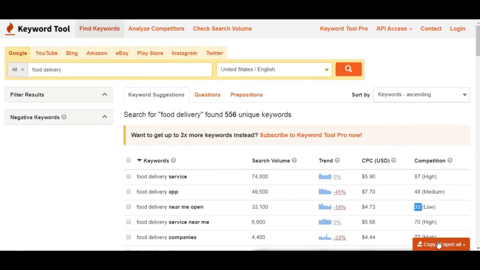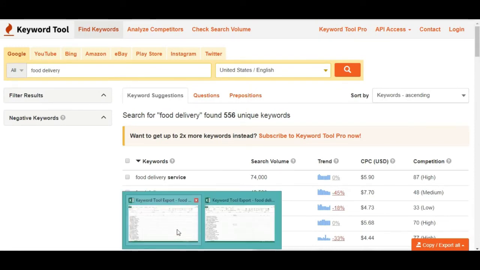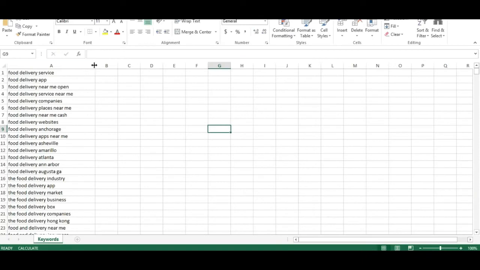Actually, I think I can't copy from here. So let's see. Export to Excel. Let's see if we can do this or not. Okay guys, we just saved our 556 food delivery related keyword ideas.